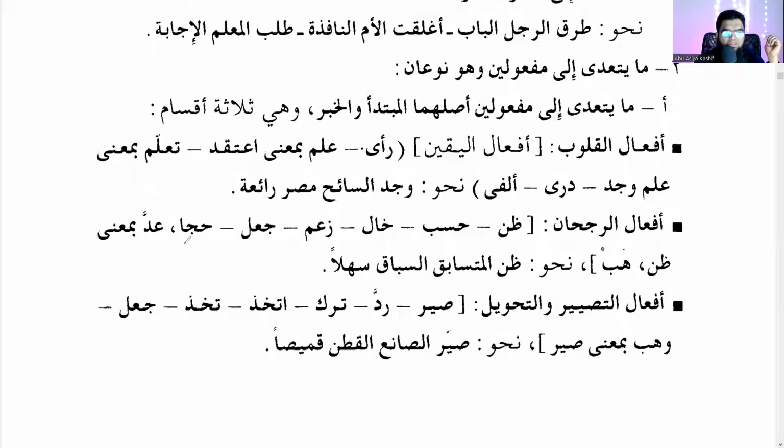Haja, adda, counted, bima'na dhanna. Hab is also to imagine. Haja is also to think. Adda is also to count, but here in the meaning of dhanna.